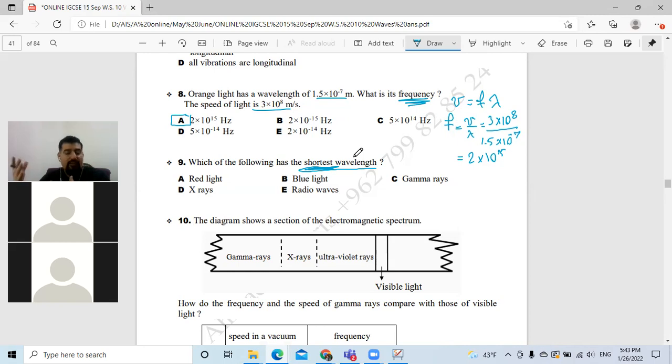Now we have gamma rays, X-rays, okay? Then what? Yes, we have gamma rays, X-rays, ultraviolet, visible light. Then what? Infrared, microwave, radio wave, or you can say it vice versa. Okay, and they ask about what? Which one has the shortest wavelength? The shortest wavelength has the greatest frequency.